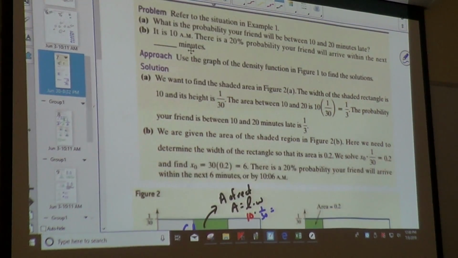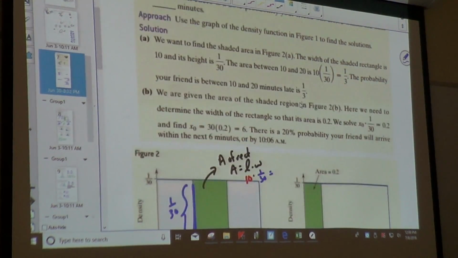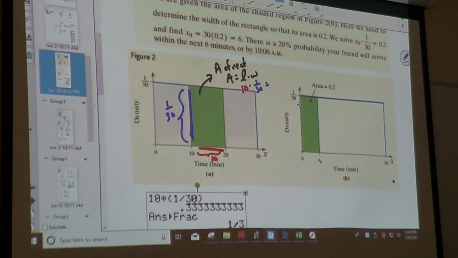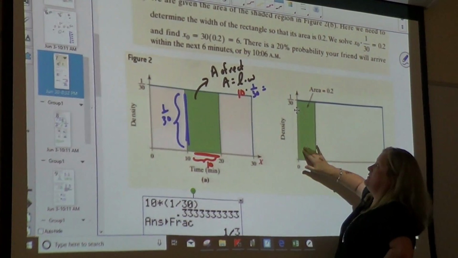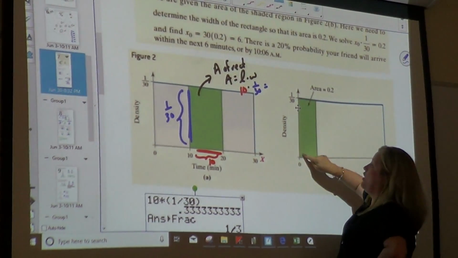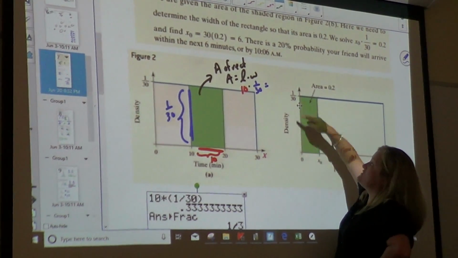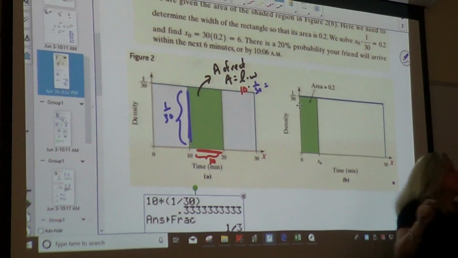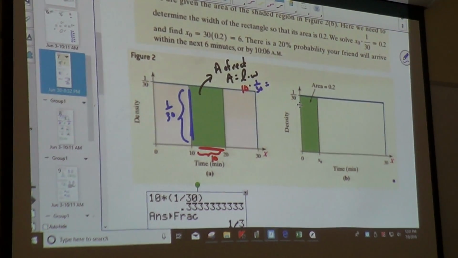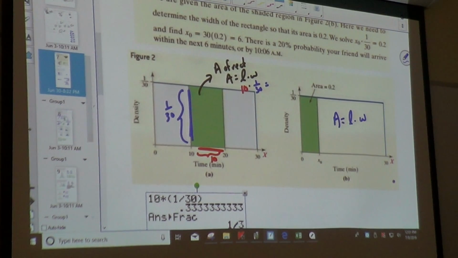Question B. It is 10 a.m. There is a 20% probability that your friend will arrive within the next blank minutes. So this time, they gave us the area. 20% chance. They told us that this was the probability. We know that the height is 1 over 30, but we don't know what the time is. We're still going to use the same formula, area equals length times width.